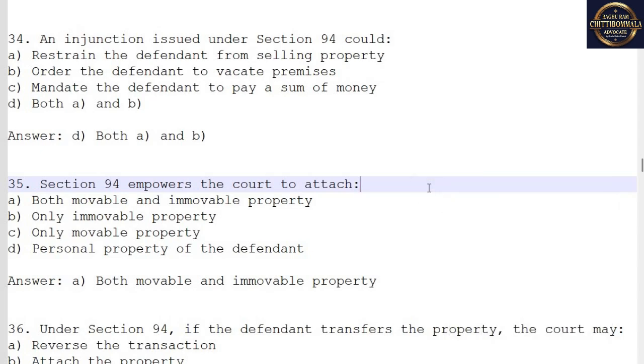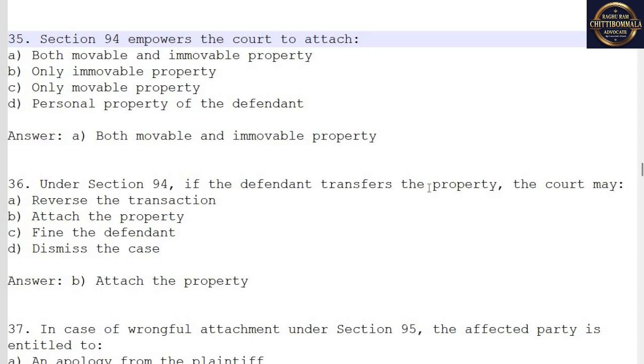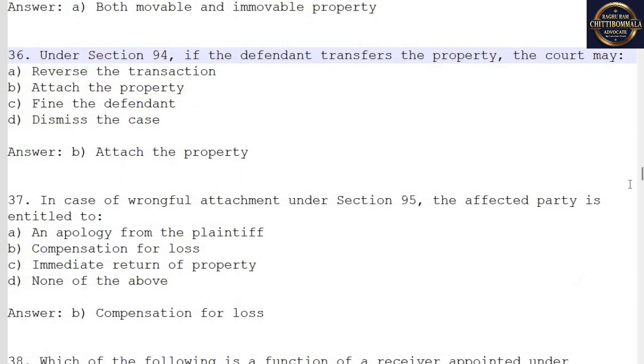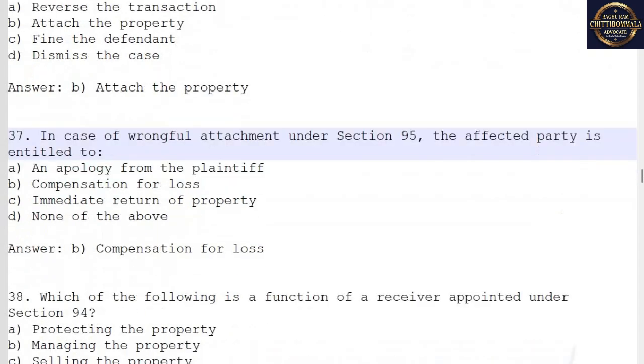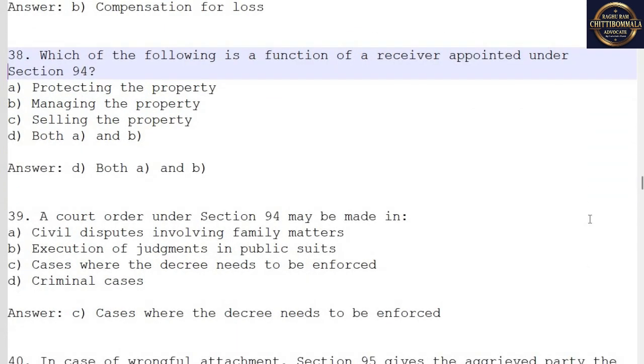35. Section 94 empowers the court to attach... A. Both movable and immovable property. 36. Under Section 94, if the defendant transfers the property, the court may... B. Attach the property. 37. In case of wrongful attachment under Section 95, the affected party is entitled to... B. Compensation for loss.